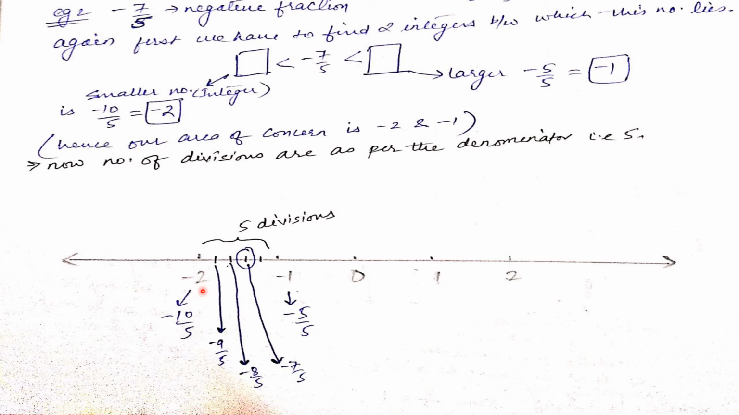Okay. Now let's locate it. This minus 2 can be seen as minus 10 upon 5. This minus 1 can be seen as minus 5 upon 5. So if it is minus 5 upon 5, the next number which is lower than this will be how much? Minus 6 by 5. The next number which is lower will be minus 7 by 5, minus 8 by 5, minus 9 by 5, minus 10 by 5. So we need to find this number. This is the answer. I hope you got this. In case of any confusion, kindly see the last example and this one more time.